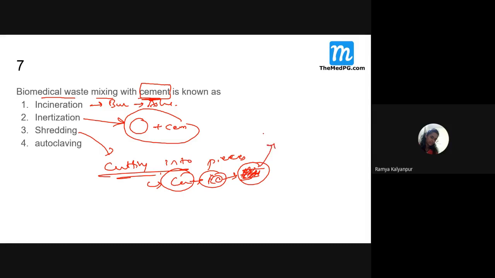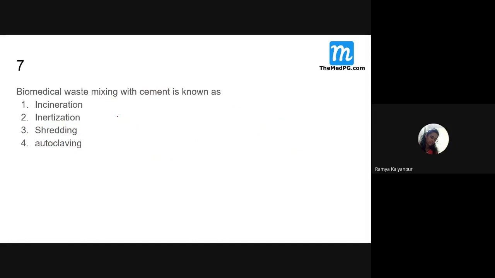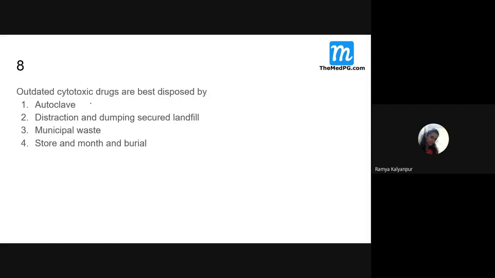You will use it for road construction all over national highways. You put it in the dumper, and in that, what is used is all hospital waste only. So whenever you fall on those roads, please make sure that you take TT, because usually we disinfect that waste, then cut it and give it for road construction, but still those wastes are harmful. Autoclaving anyway we know. So any biomedical waste mixed with cement is known as what? Inertization.